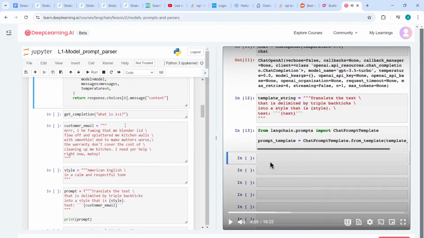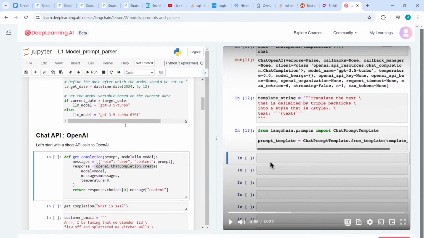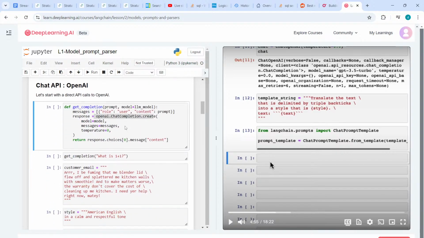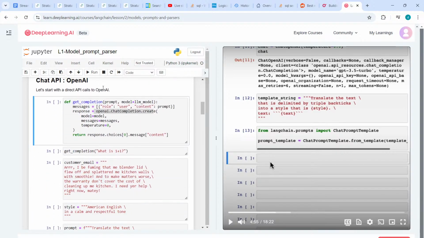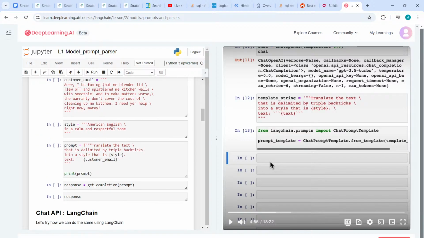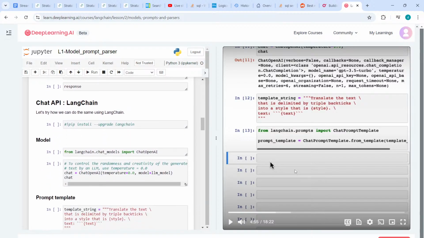Wait, so this section basically we are calling directly to OpenAI API, and this we are using LangChain. Okay, let's see.